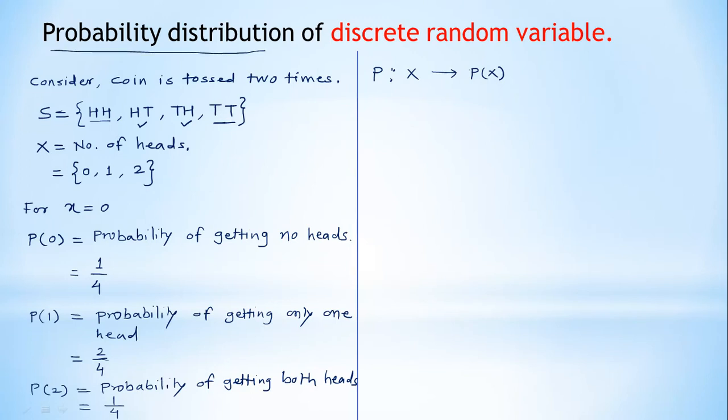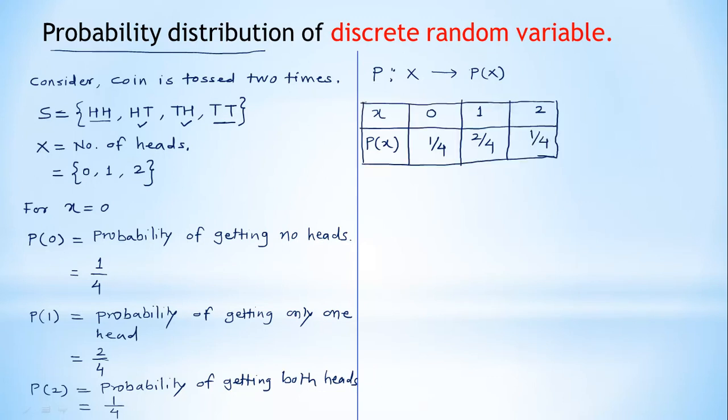Now you can write this in tabular form: x and the corresponding p of x. If x is 0, then the probability is 1 by 4. If x is 1, then the probability is 2 by 4. And if x is 2, then the probability is 1 by 4.